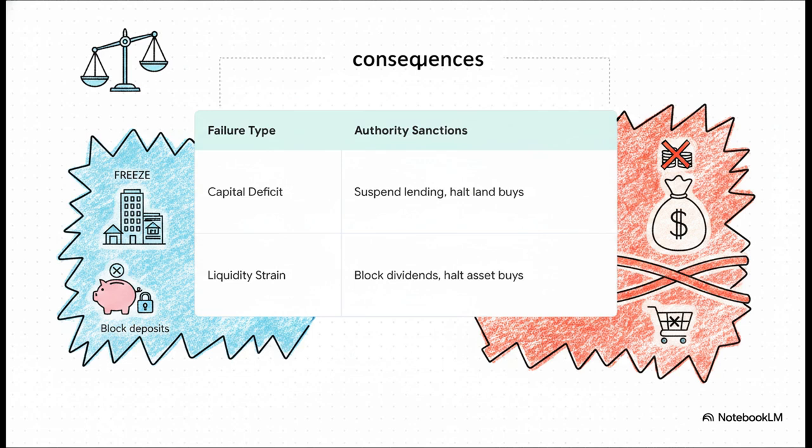On the flip side, if you suffer a liquidity strain, meaning you fail that 10% rule, they target your cash outflow. They'll block dividends, prohibit staff bonuses, and halt non-core asset buys. Essentially, they put the entire business in a straitjacket until it's compliant again.